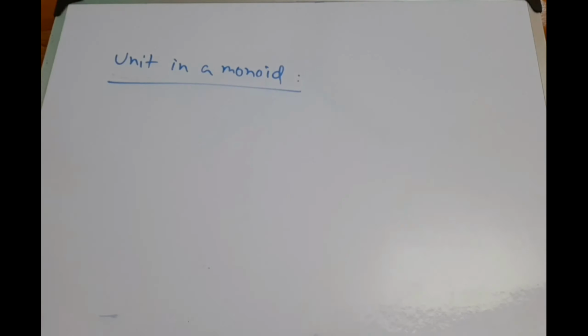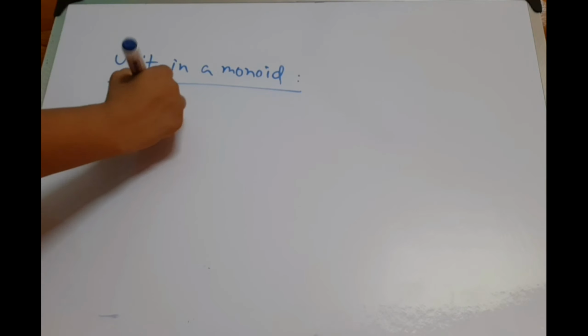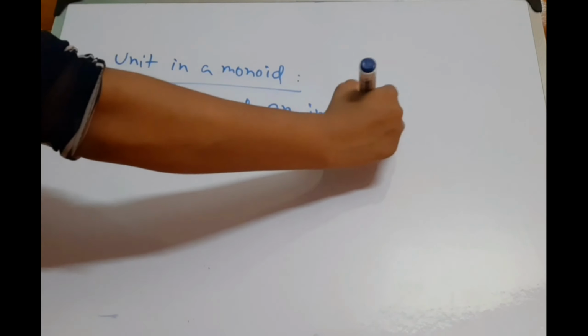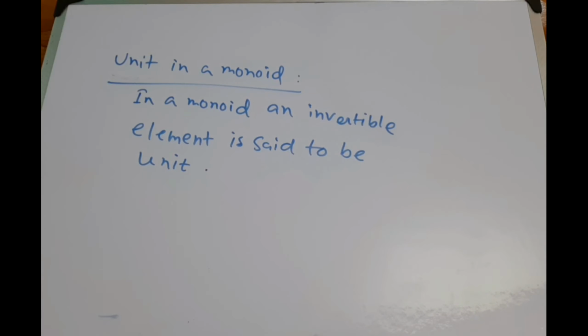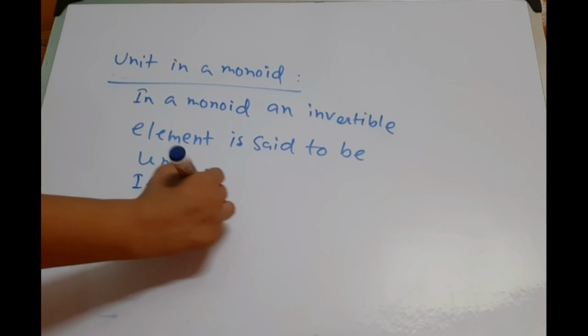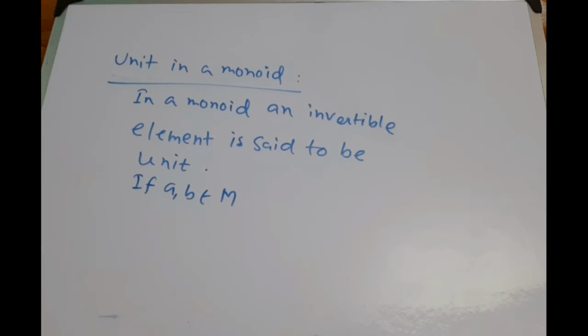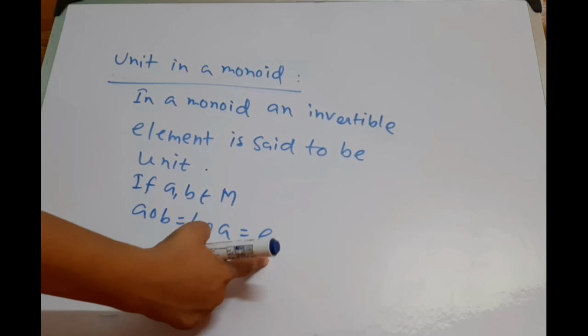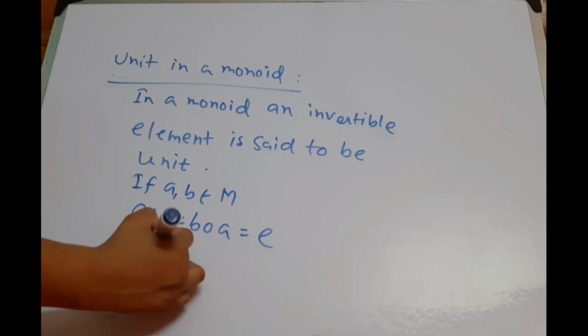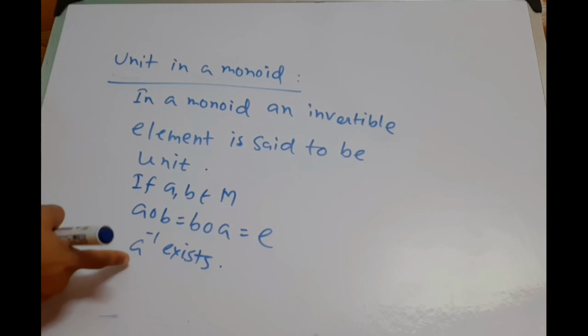Okay, now we define unit in a monoid. In a monoid, an invertible element is said to be a unit. That is, if A, B belongs to a monoid M and we get A composed B equal to B composed A equal to E, the identity element, then A inverse exists and that A inverse equal to B. So we say A is a unit.